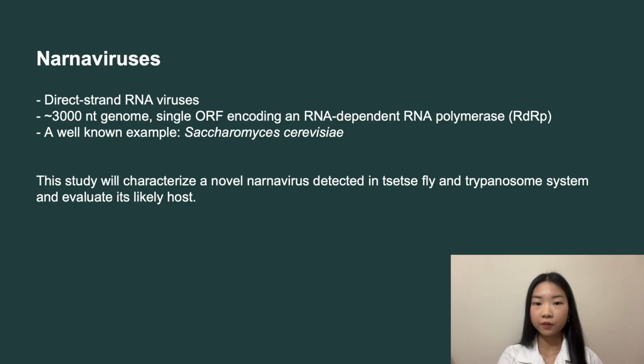Narnaviruses are one group of RNA viruses that are typically around 3,000 nucleotides long, consisting primarily of a single open reading frame encoding an RDRP on the direct strand. This study will characterize a novel narnavirus in the Tsetse Fly-Trypanosoma system and determine its likely host.